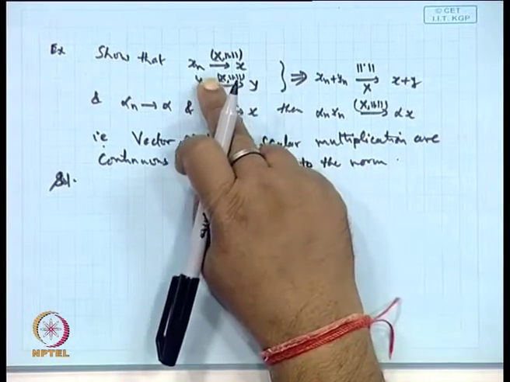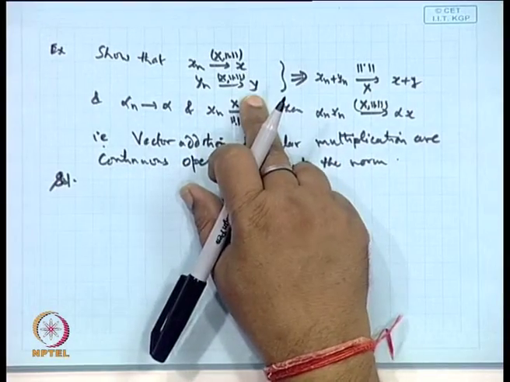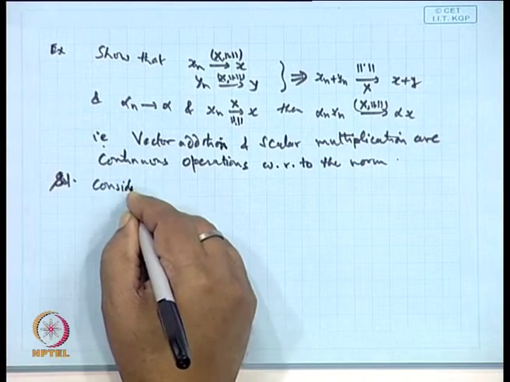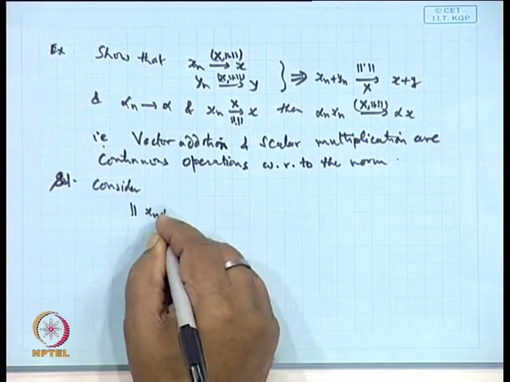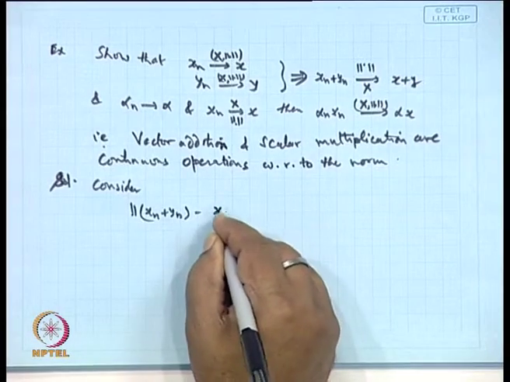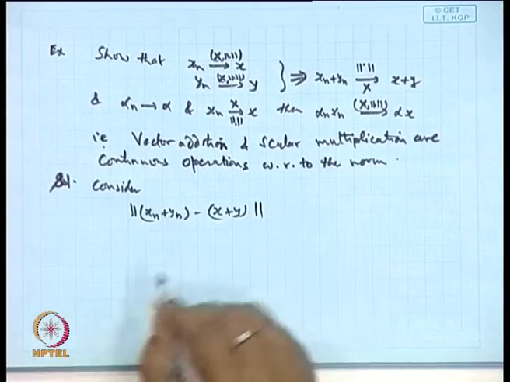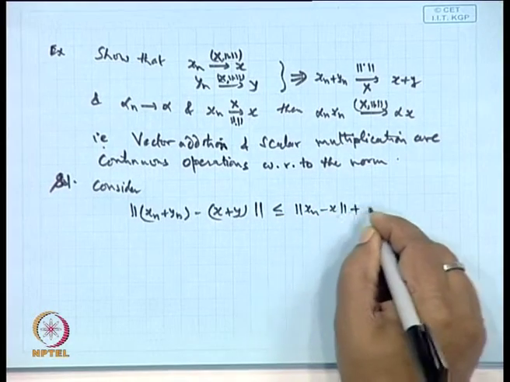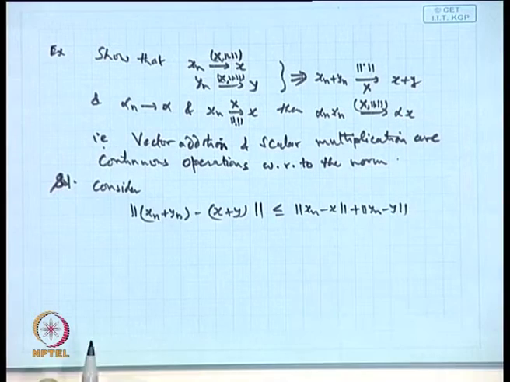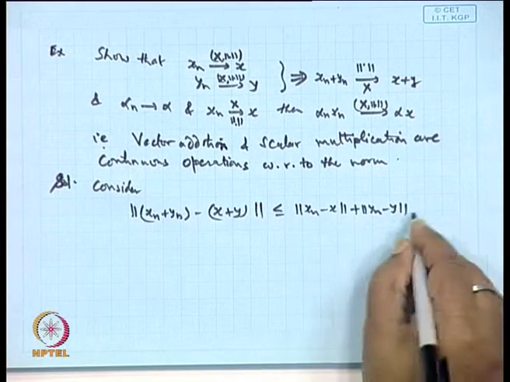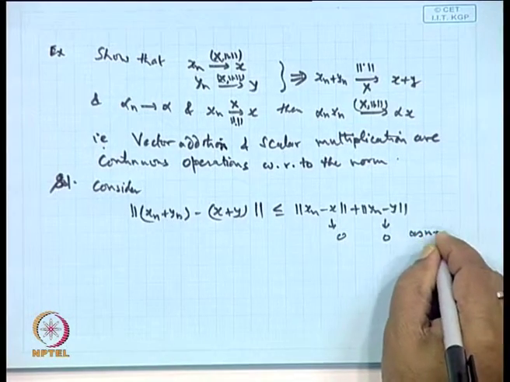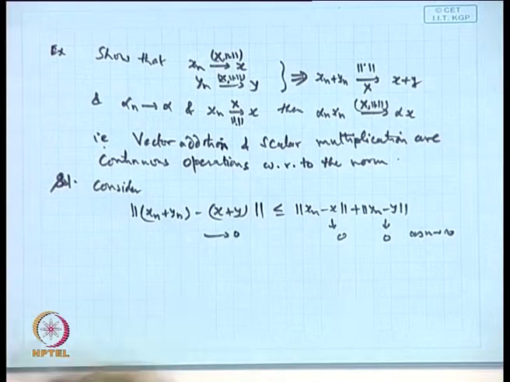We wanted, this is given, x n converges to x, y n converges to y. So we wanted this one. Consider the norm of x n plus y n minus x plus y. Apply the triangle inequality. Then this goes to 0, and this goes to 0 as n tends to infinity. So obviously this will go to 0. Satisfied?